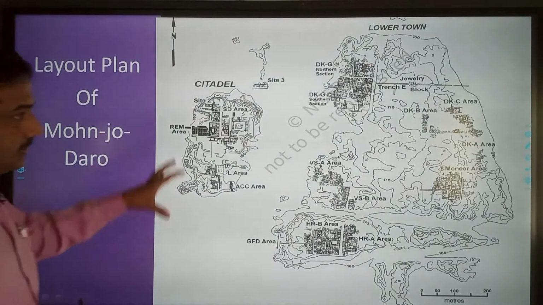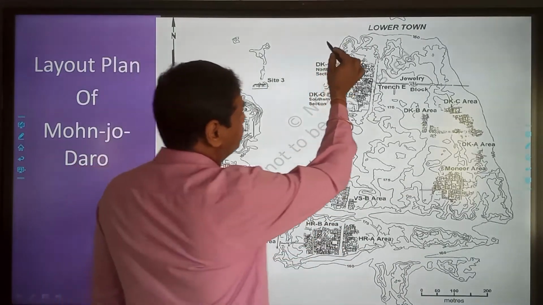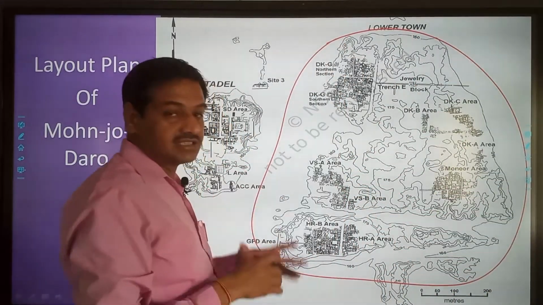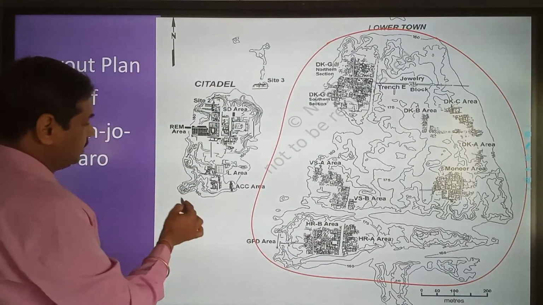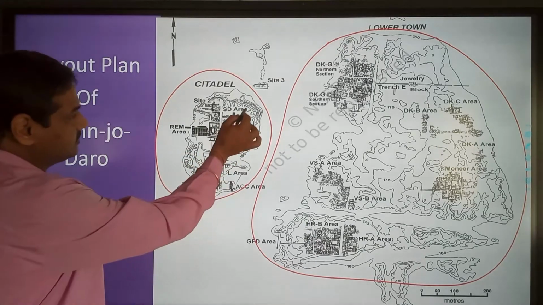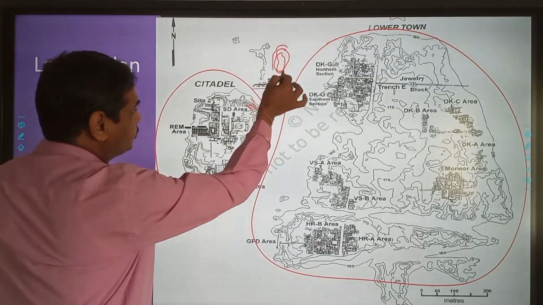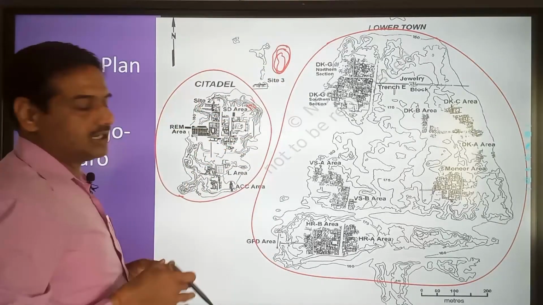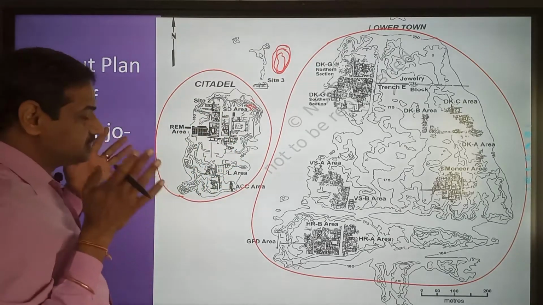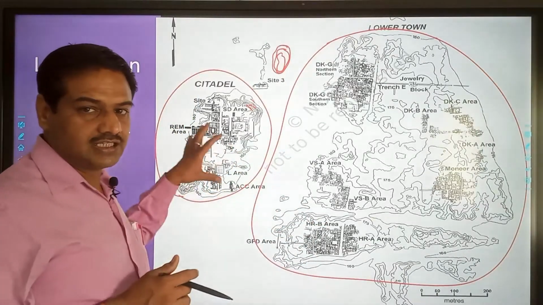This is a layout plan of Mohenjo-daro. This is also given in your book. You can see that the entire Mohenjo-daro was divided into two parts. This is called the lower town, and the lower town was much larger in size. And this is the upper town, which was quite small in size. But these contours, which are very close to each other, these lines are known as contour lines. If the contour lines are close to each other, it means this is a raised part. So we can see that this part of the town was situated on a raised platform, and this platform was not naturally made, rather it was human made.